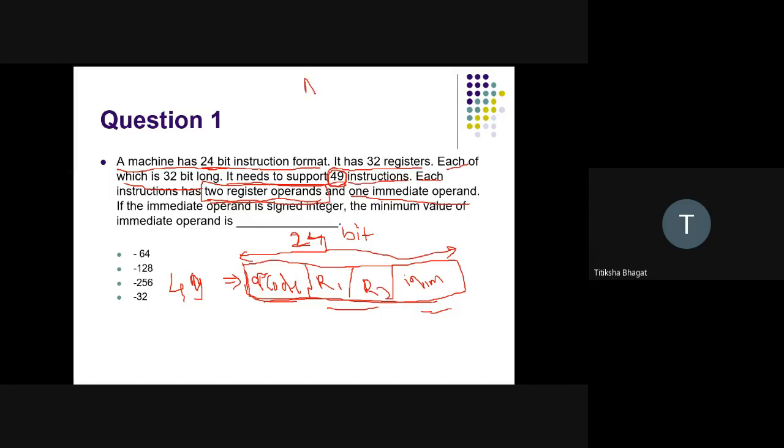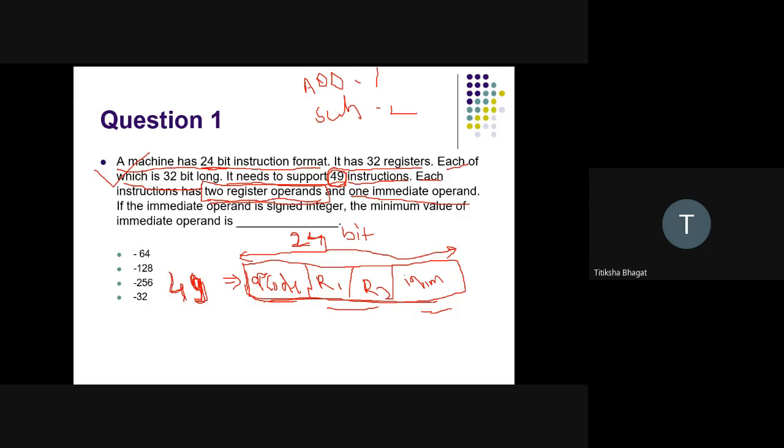Let's say add is one opcode, sub is another opcode. So this is instruction one, this is instruction two. The example given is totally supporting 49 instructions.